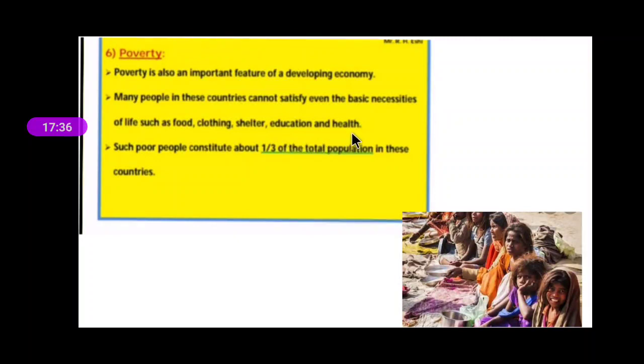These poor people are not able to satisfy their basic necessities: food, cloth, shelter, education, and even health. You have seen on roads many people living on footpaths. Many times they are not even getting two meals a day.